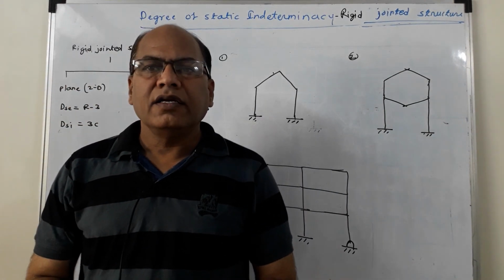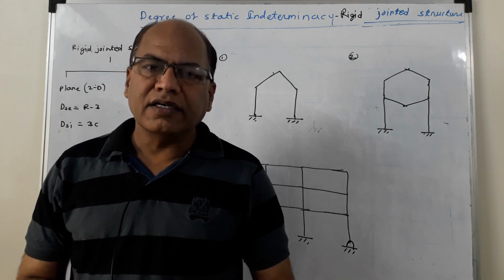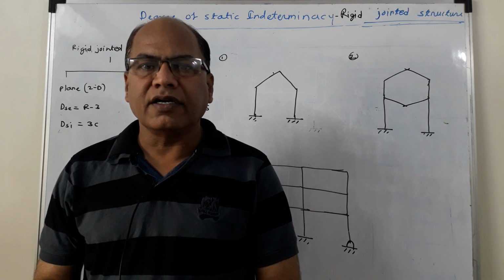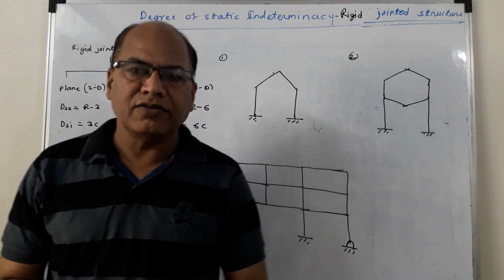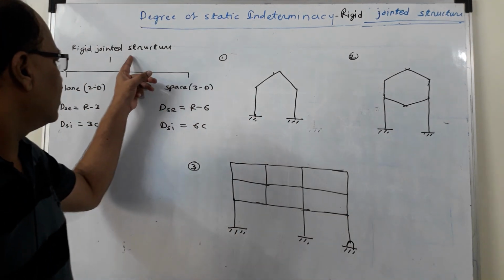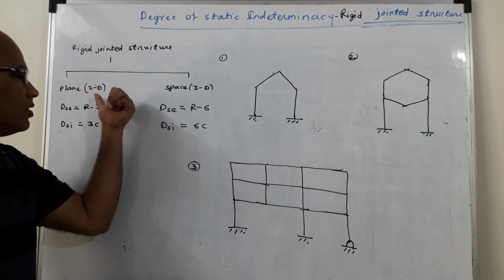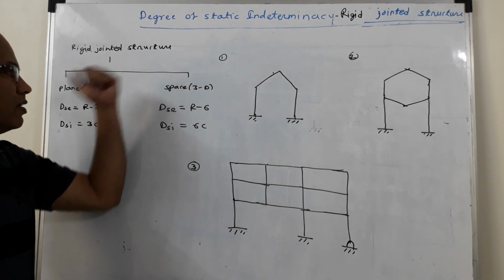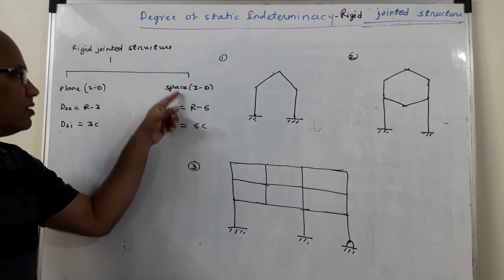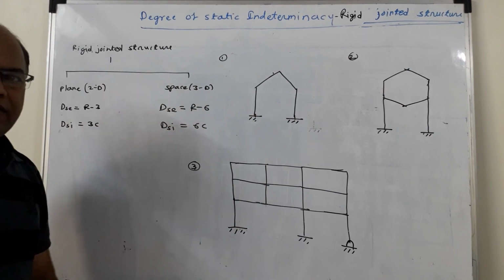Now when it is a case of a rigid jointed frame, the DSE is to be calculated as usual. We know that rigid jointed structures are classified into two types: a plain rigid jointed structure, also called a 2D rigid jointed structure, or a space rigid jointed structure, which is a 3D rigid jointed structure.